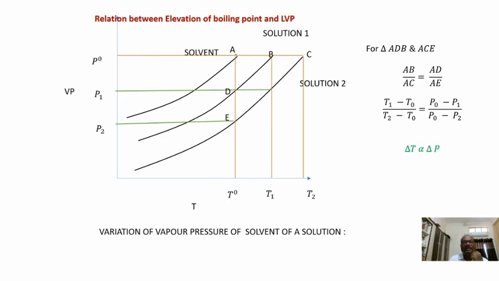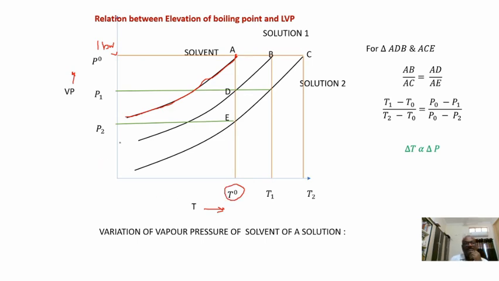So what is the boiling point of the solvent? It is external pressure. The boiling point is where vapor pressure equals external pressure, which is 1 atmosphere. Let's say it is 1 bar. Temperature is taken on the x-axis, vapor pressure on the y-axis. As the temperature increases, the vapor pressure gradually increases in case of the solvent and becomes equal to external pressure. So what is the boiling point of the solvent? T0 is the boiling point of the solvent.